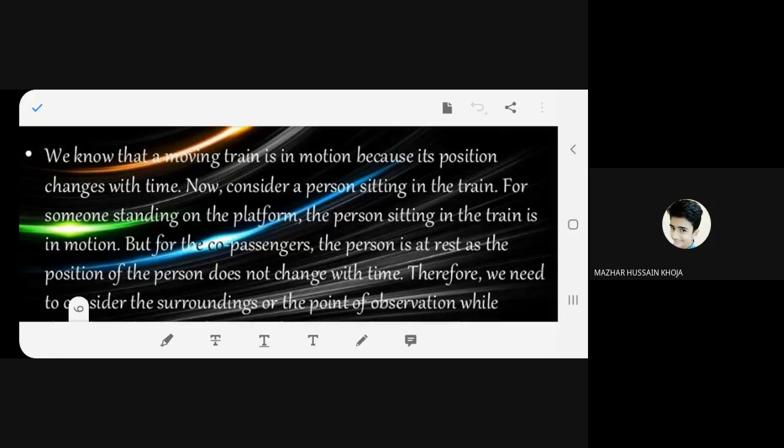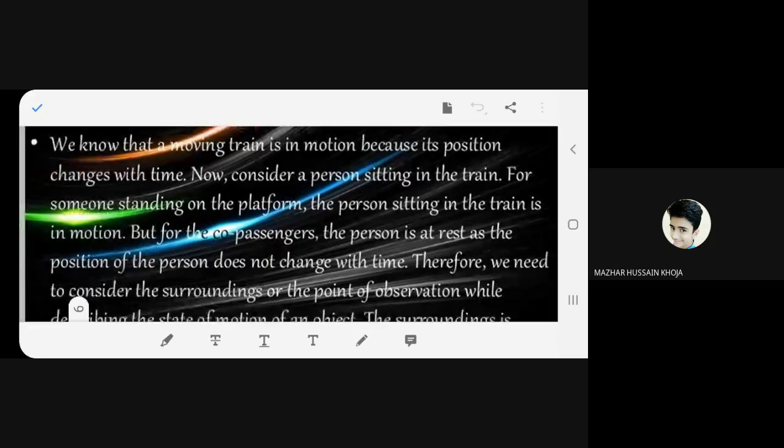We know that a moving train is in motion because its position changes with time. Now consider a person sitting in the train. For someone standing on the platform, the person sitting in the train is in motion.